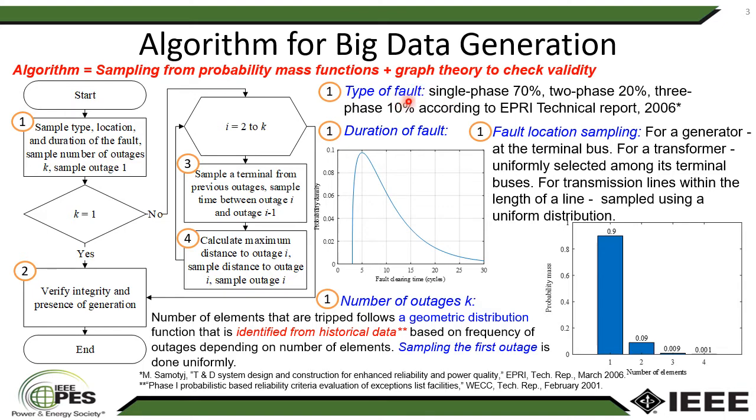The type of fault follows probabilities that are presented in the EPRI technical report. Duration of fault is sampled from the gamma distribution of fault clearing time. This distribution was derived from the following facts.